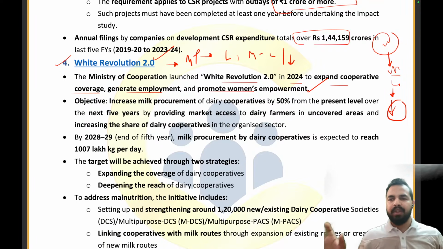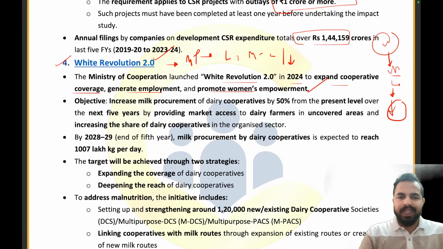Now, what will happen? These people who were earlier supposed to sell their milk produce at a very low price or it was wasted away, now will be having a good amount of income because now their milk is reaching the market at a very good price. So that is what we are targeting under the White Revolution 2.0.